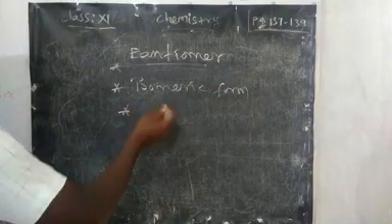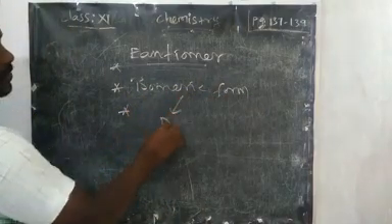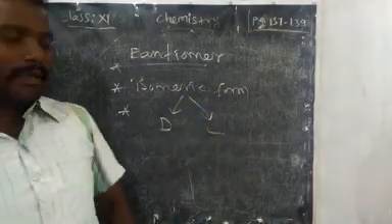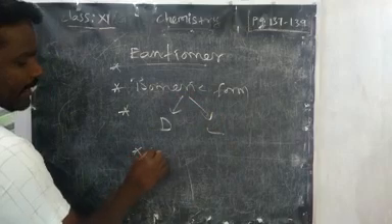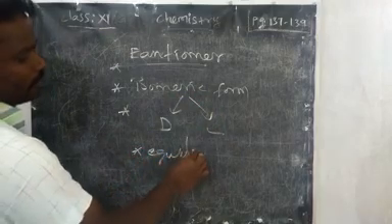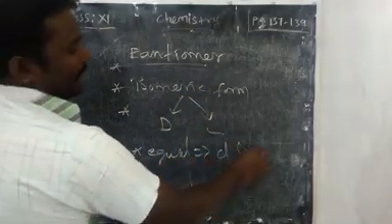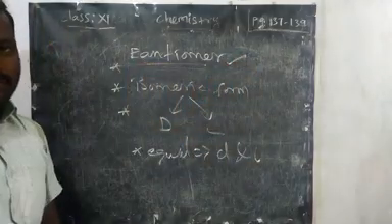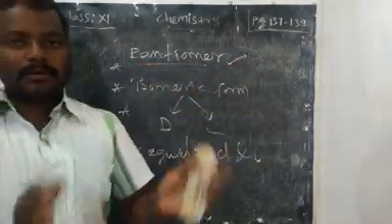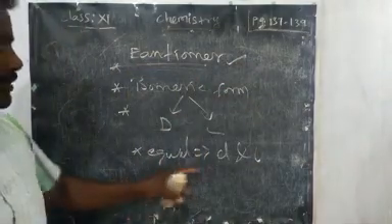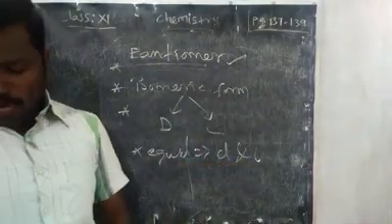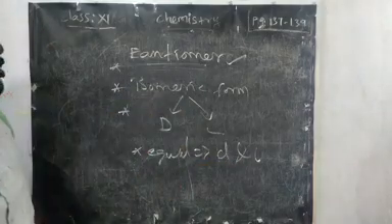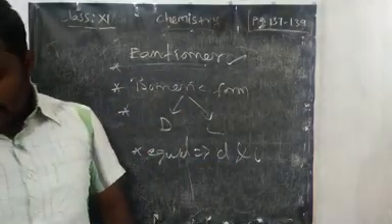Because of that, one form may be dextrorotatory and another form levorotatory. If you take equal amounts of D and L, that mixture is called a racemic mixture of enantiomers. This process is known as enantiomerism.